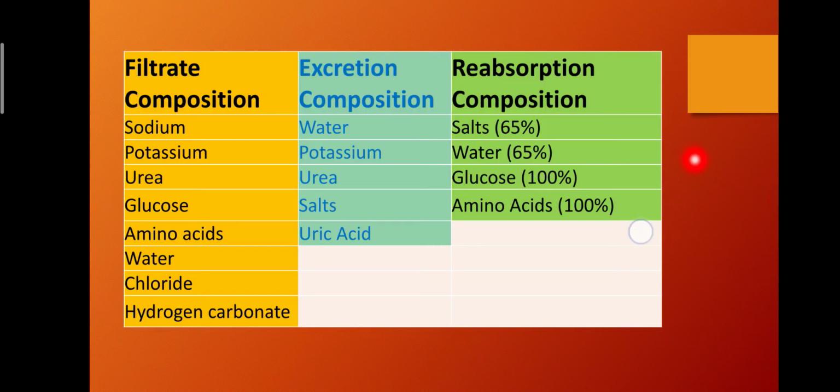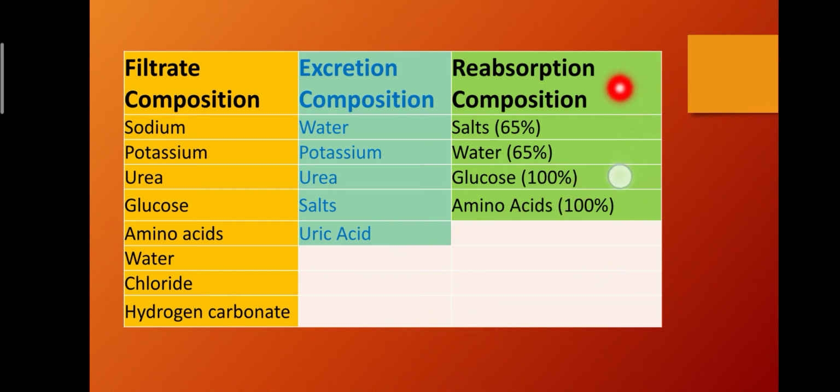If we talk about the composition of the filtrate, the filtrate includes sodium, potassium, urea, glucose, amino acids, water, chloride and hydrogen carbonate. The excretion composition includes water, potassium, urea, salts and uric acid.